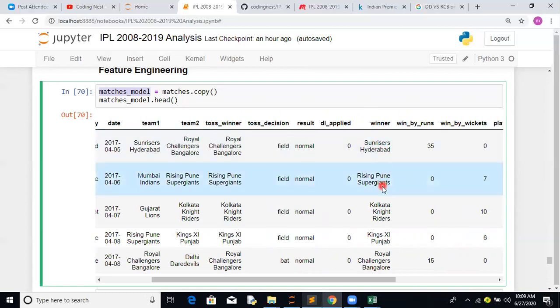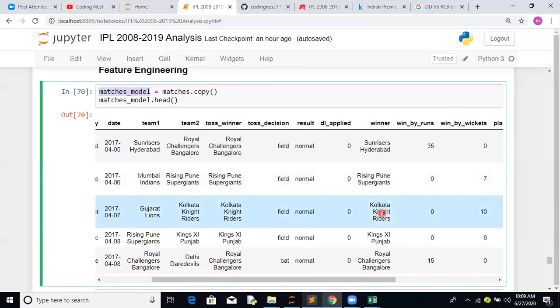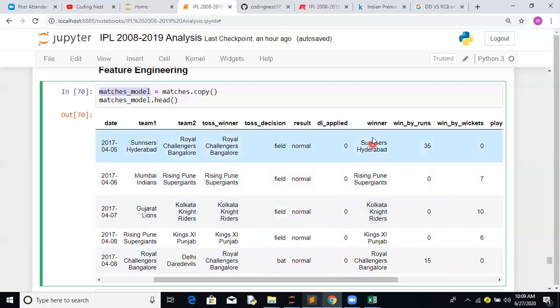Again, Sunrisers Hyderabad, Rising Pune Super Giants, KKR, Kings XI Punjab, RCB. If we convert these into numbers, they will be discrete values. The others would be features for what we are predicting as the winner. Since winner is a discrete value, is this a problem of regression or a problem of classification? Anyone? It's a classification, I guess, right? Yes, it's a classification problem.